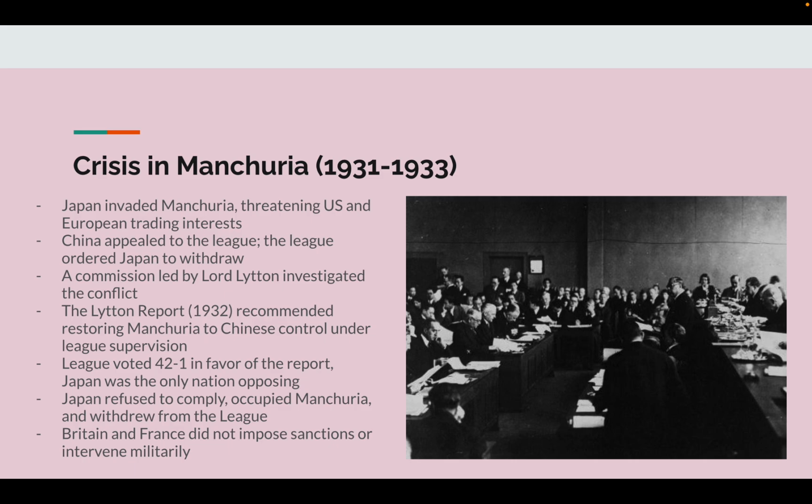The crisis in Manchuria from 1931 to 1933. Japan invaded Manchuria, threatening U.S. and European trading interests. China appealed to the League. The League ordered Japan to withdraw. A commission led by Lord Lytton investigated the conflict.